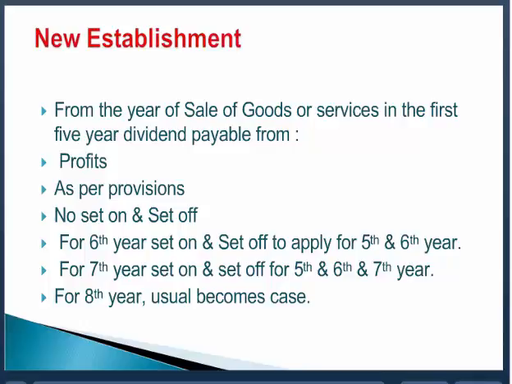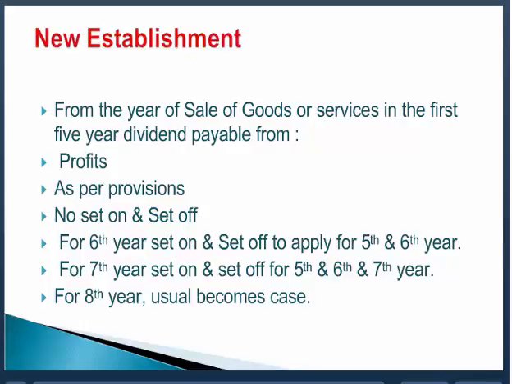Despite the fact that you have the profit, the allocable surplus. So in the first year, no profit. In the second year, no profit. In the third year, you have the profit of 100 rupees. Pay the minimum bonus as per the law, 8.33%, 100 rupees you pay. Fourth year, you have the profit of 50 rupees, no payment. Because you will pay the bonus out of the profit, but you will pay the bonus as per the law. Law says 8.33% and 20%. So 8.33% comes to 100, don't pay in the fourth year.